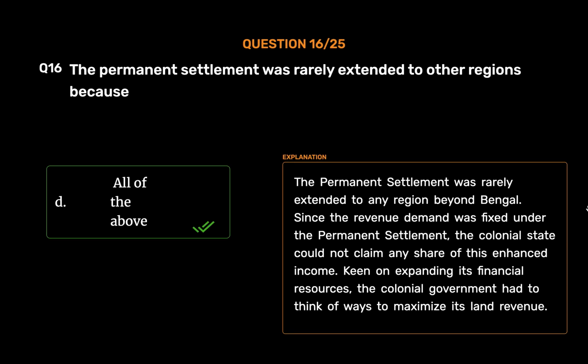All of the above. The permanent settlement was rarely extended to any region beyond Bengal. Since the revenue demand was fixed under the permanent settlement, the colonial state could not claim any share of this enhanced income. Keen on expanding its financial resources, the colonial government had to think of ways to maximize its land revenue.